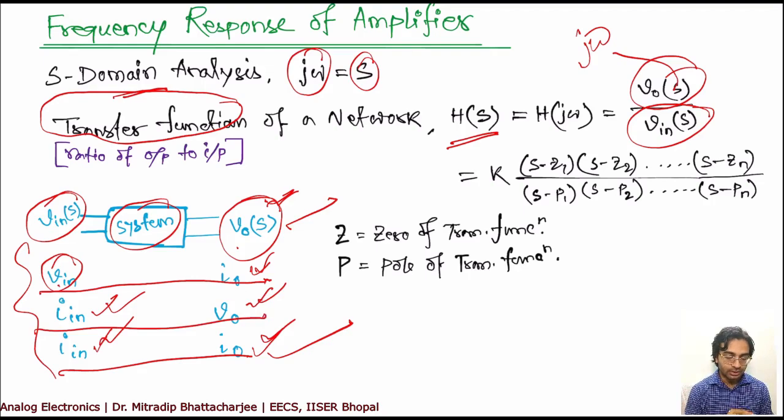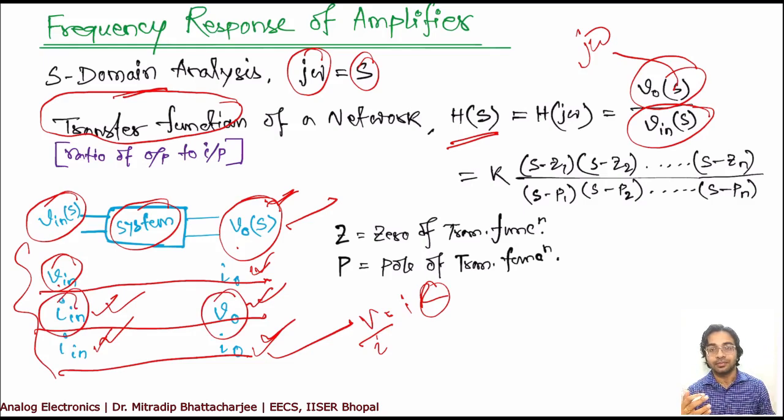If it is input current and output voltage, because V equals IR, so R is V by I, it will give you transresistance, so gain in transresistance. So all these four parameters are important, and based on your application, you will decide.